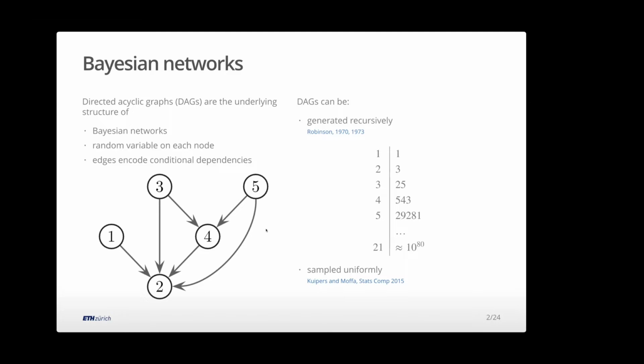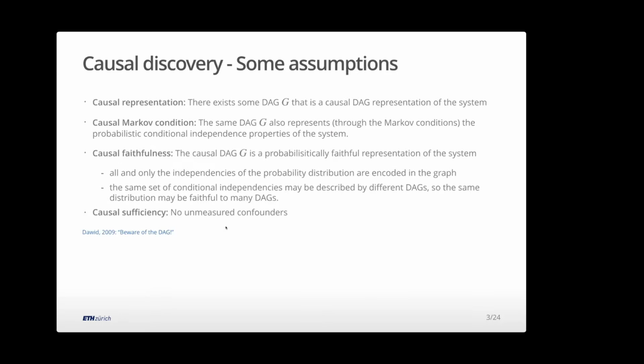But we don't want to work with no data. We don't want uniform graphs. We want to learn them from data. And when we learn them from data, the difficult things are, one, the number grows massively. This number, 10 to the 80, is a very large number, even with a very small number of nodes. And this acyclicity property is not local. It depends on the entire structure of the graph.